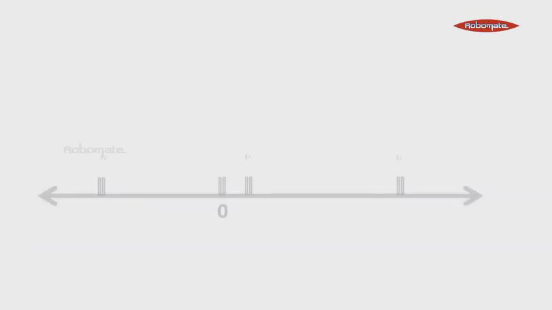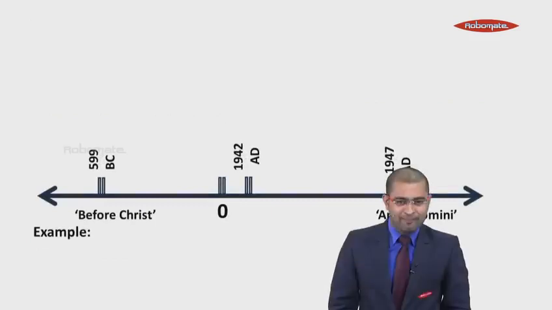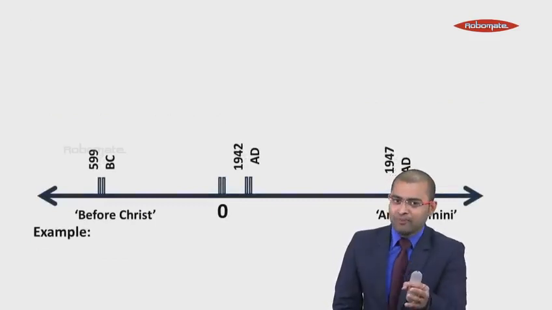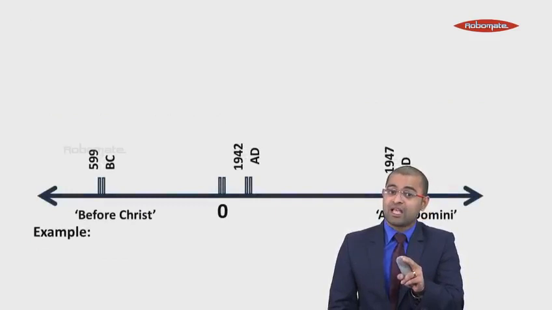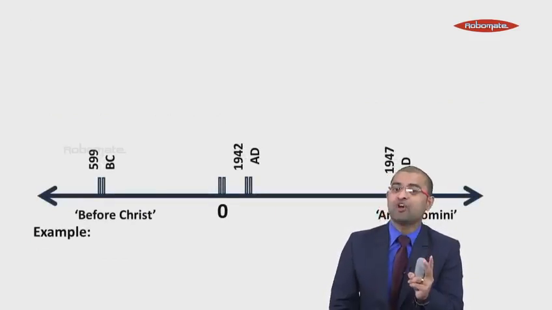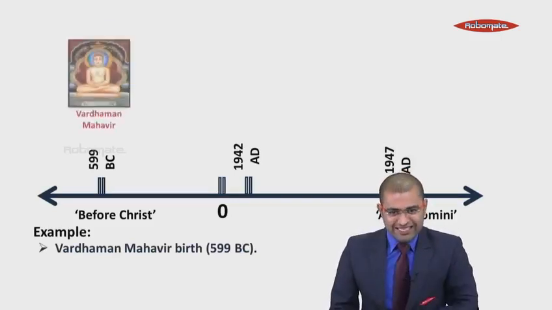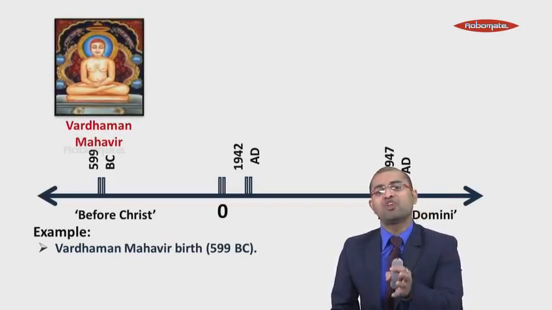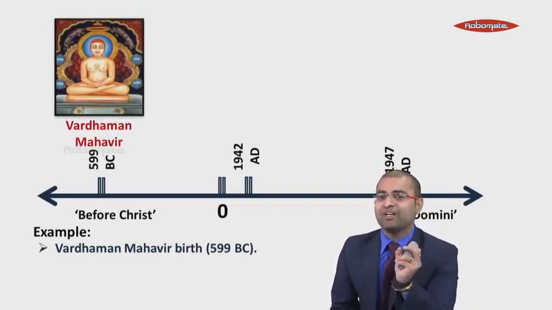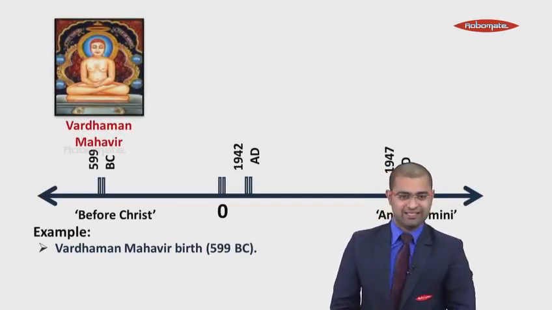Let us understand in detail. Let us take an example. As I said earlier, before the birth of Jesus Christ is known as BC, and after the birth of Jesus Christ is known as AD, which is nothing but Anno Domini. Example number 1. Vardhaman Mahavir's birth. It took place in 599 BC. It means that this event took place before the birth of Jesus Christ. Therefore, it is known as 599 BC.